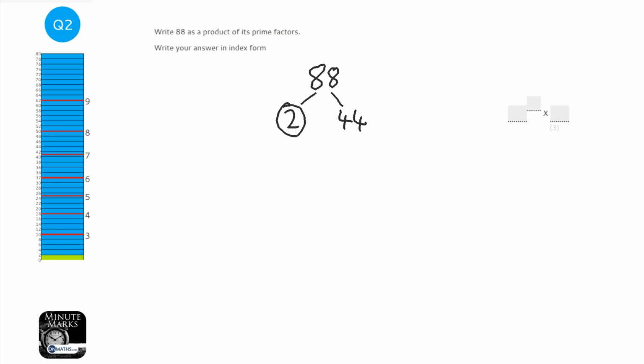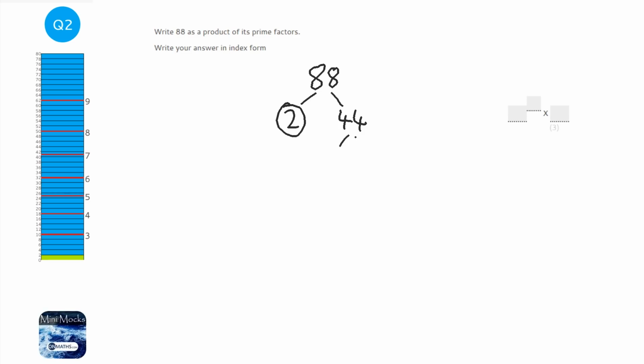Okay, so we're asked to write 88 as a product of its prime factors. So the first thing to do is write 88, and then we have two shoots coming from it. Now I need to find out which two numbers times together to make 88. A little tip, if you've got an even number, always pick 2. So 2 times 44. Now whenever we get to a prime number, we always circle it, because that's finished.